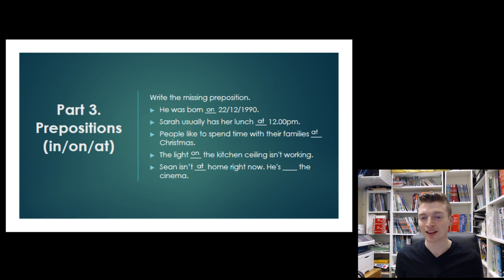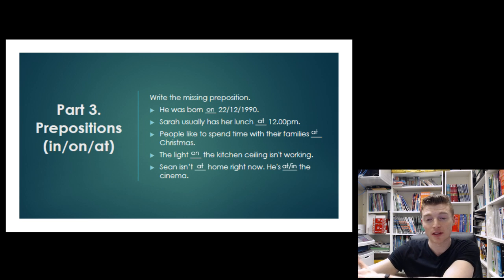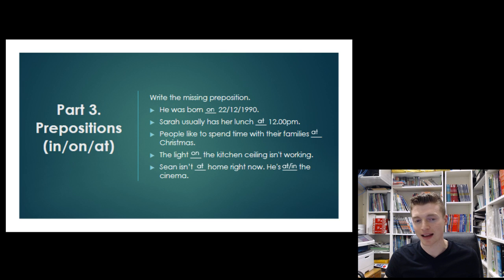However, cinema, it's also a building. It's a closed space. And for closed spaces, we can use the preposition in. So in this case, both are possible. I guess it really depends. Do we know that Sean is actually in the building, inside the cinema? Then we can use in. However, if we just know that's the place he's gone, it's better to use at in this situation.